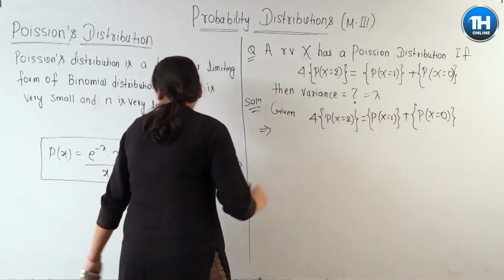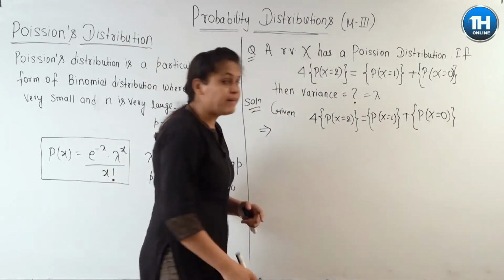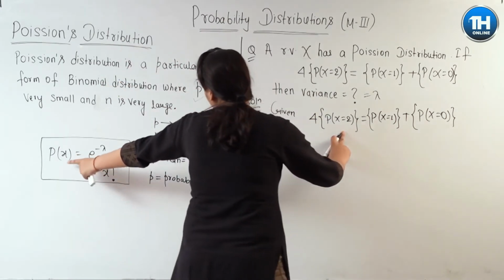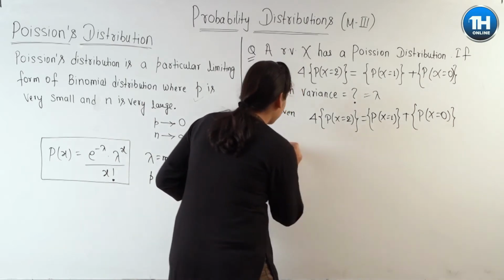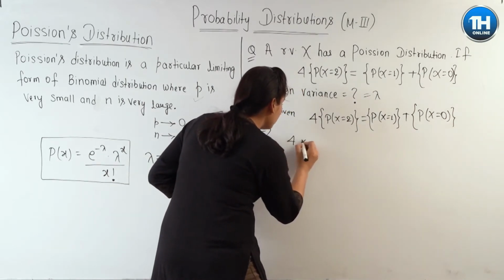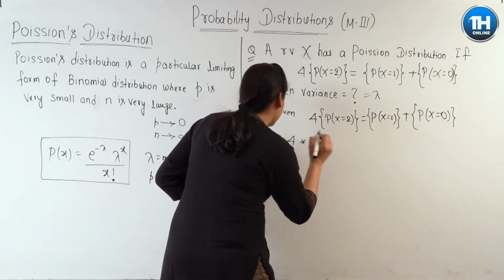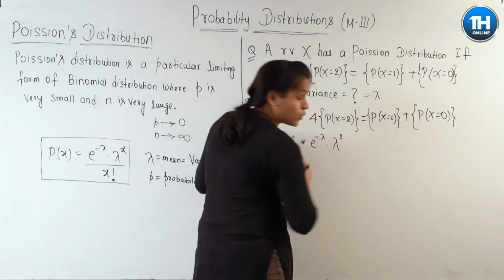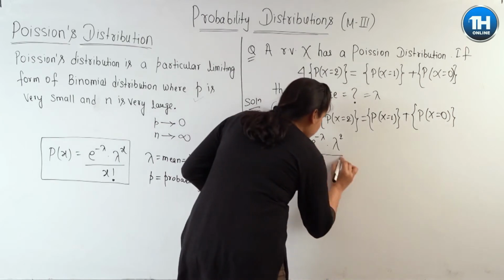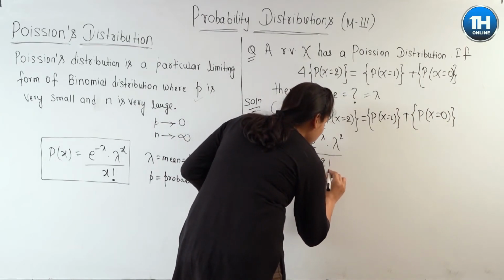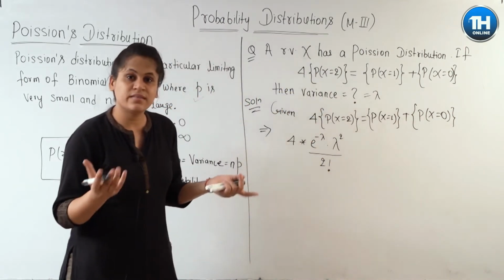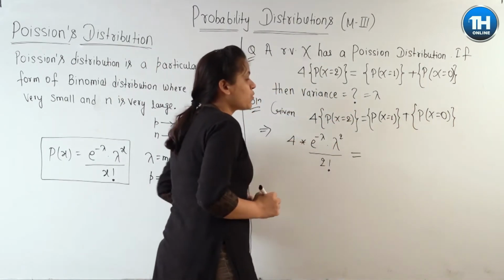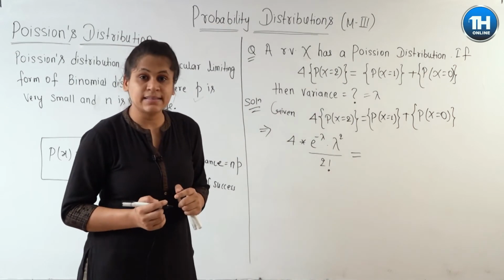अब फॉर्मूला आपकी आंखों के सामने है, just put the values and solve the equation. For x is equal to 2, what will be the expression? 4 into e to the power minus lambda into x के जगह पे 2 पुट करो, यानी कि लैम्डा का स्क्वायर हो जाएगा ये, divided by factorial x माने कि factorial 2. ये इतना simple है. Is equal to probability of x is equal to 1.